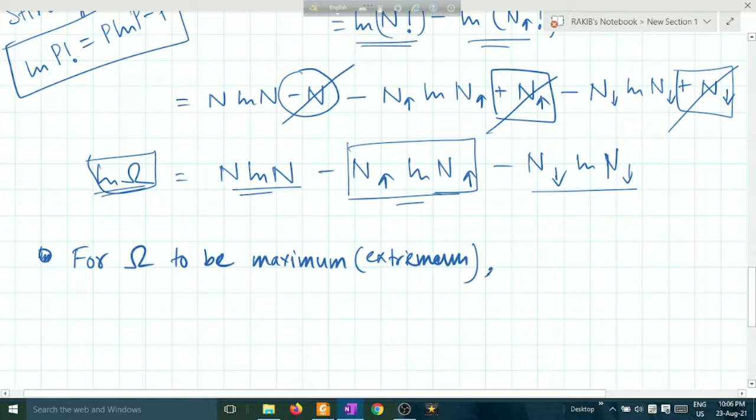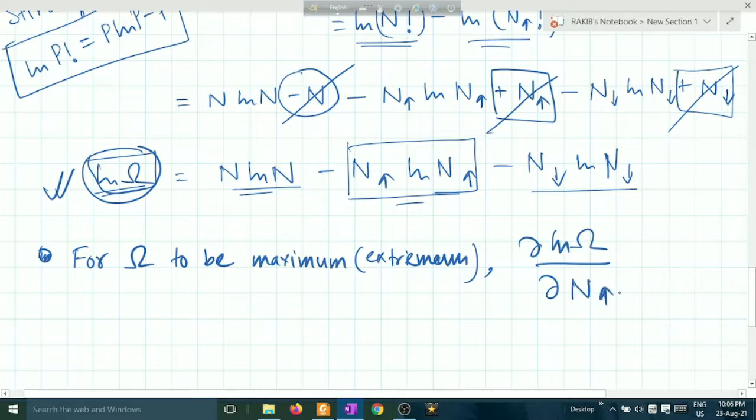Okay, there has to be a condition satisfied: this is the differentiation of this thing. I can differentiate omega, but it does not differentiate omega directly. It is a complicated process, so I have converted this as a function of ln omega, because ln omega is easy to differentiate. So here it becomes del ln omega times del n up equals 0.